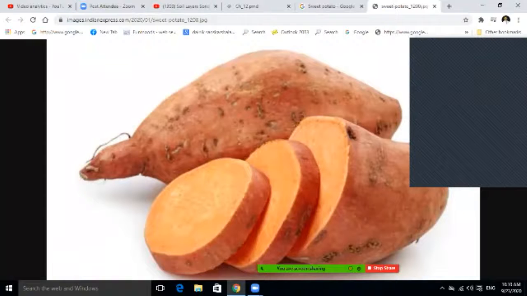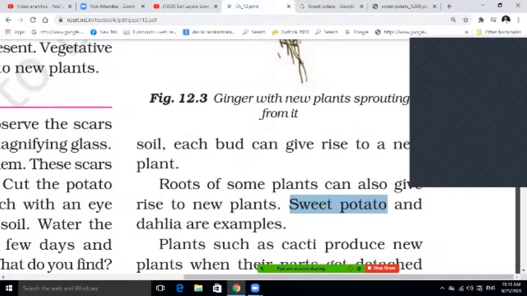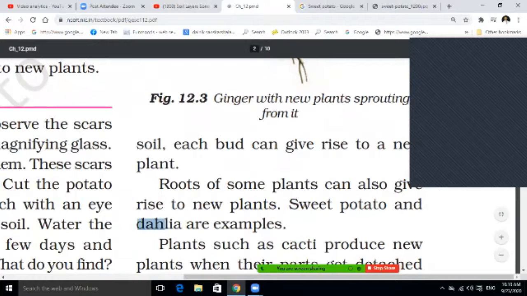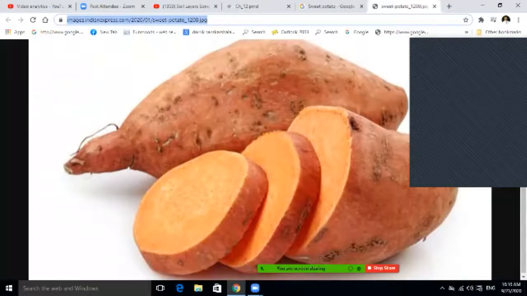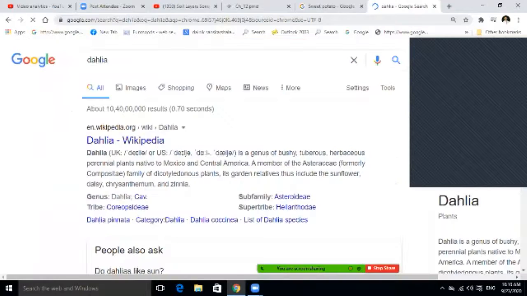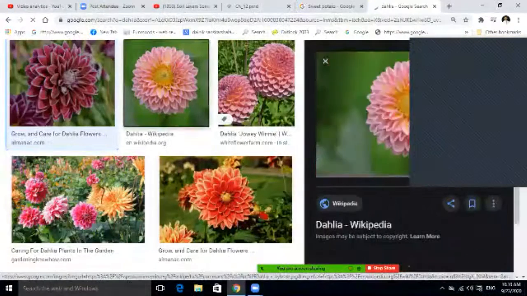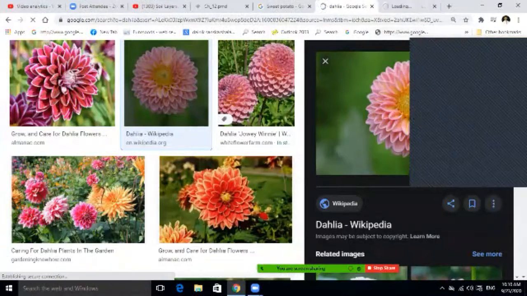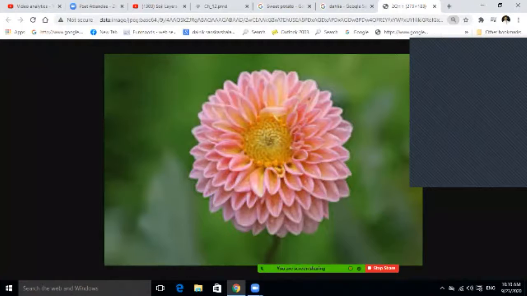So you have seen this sweet potato. So this is the sweet potato and the Dahlia. Dahlia is a plant. If I talk about the Dahlia, these are the Dahlia flowers. I think you have seen. So this is the Dahlia, a kind of flower.